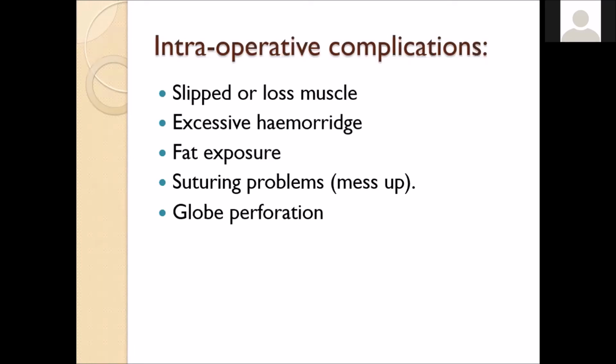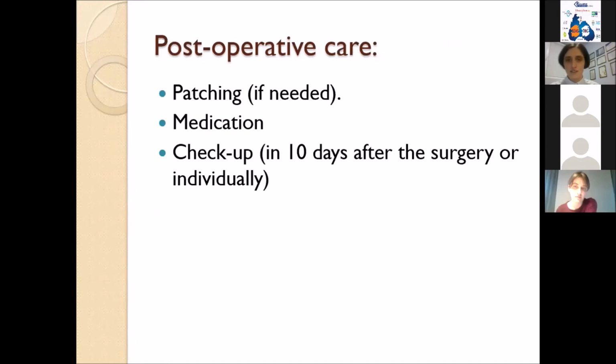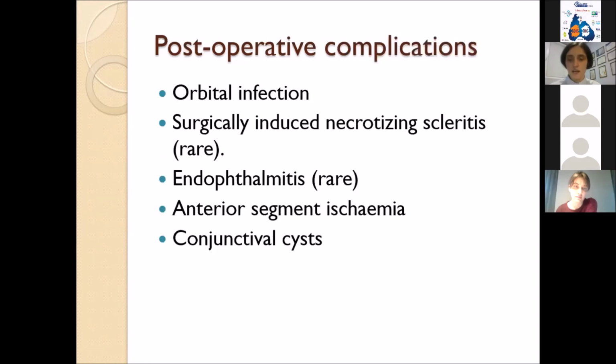So sometimes we have hemorrhage during the squint surgery, but it's not so excessive, and we can stop it with hemostasis and compression. Post-operative care: patching if needed, medications and checkup. It depends, after 10 days, or after 2 or 3 days.